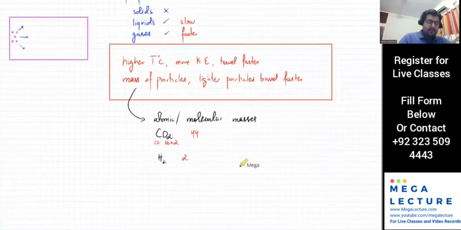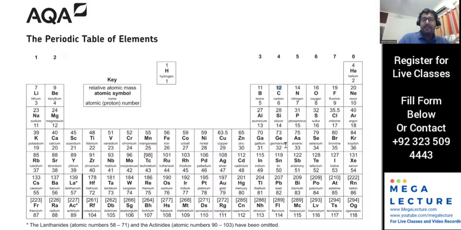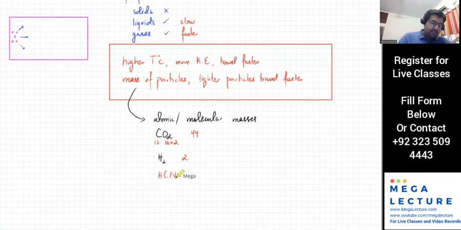If I talk about, let's say, some other molecule, HCN. So what is the mass of HCN? Nitrogen over here is 14, C is 12, and H is 1. So HCN would be 1 plus 12 plus 14. What is that?